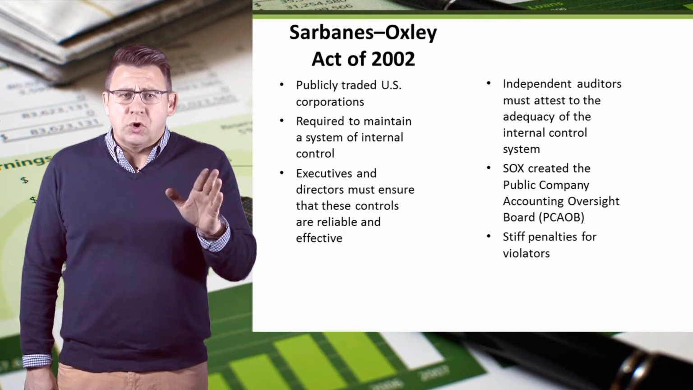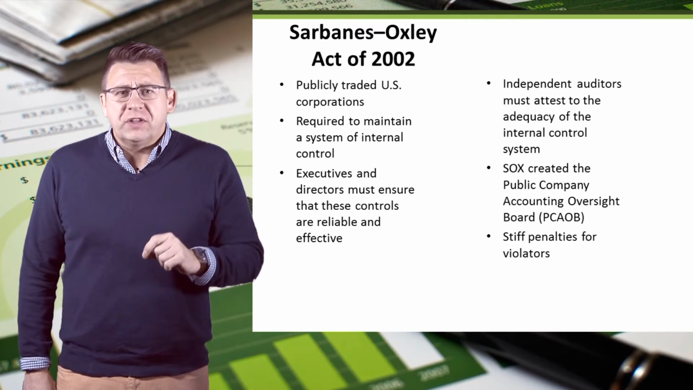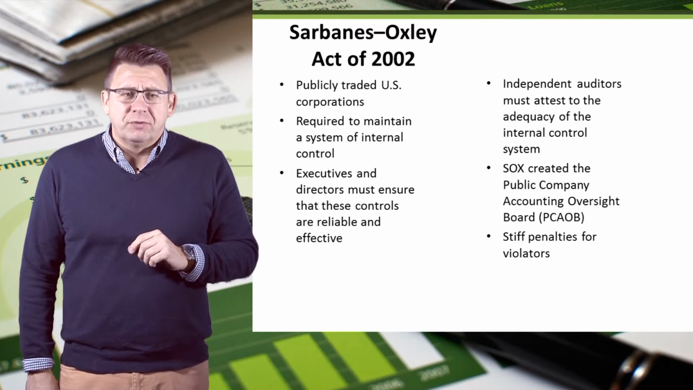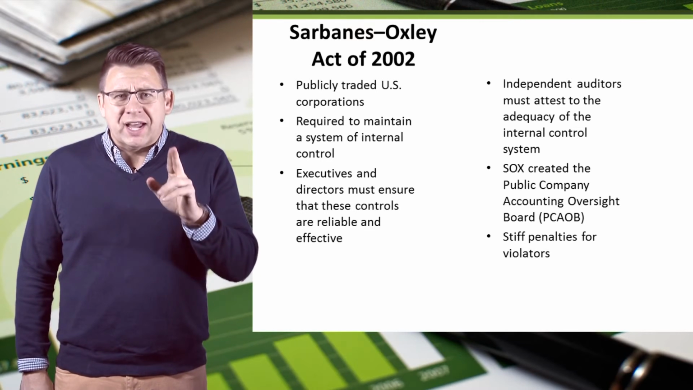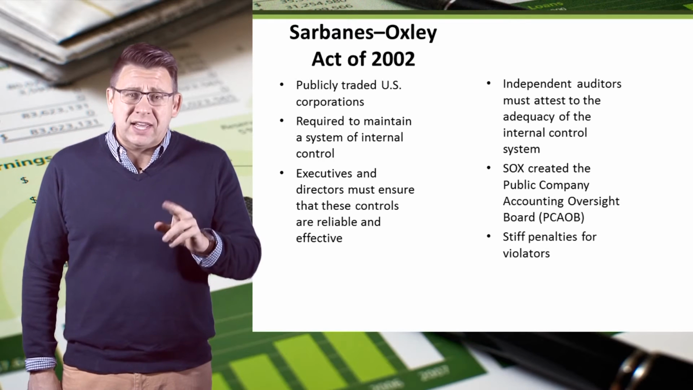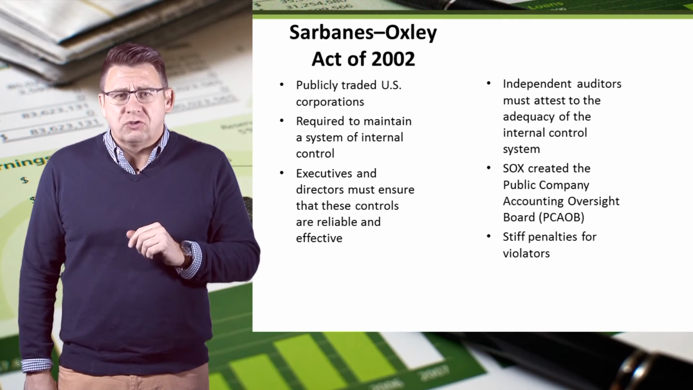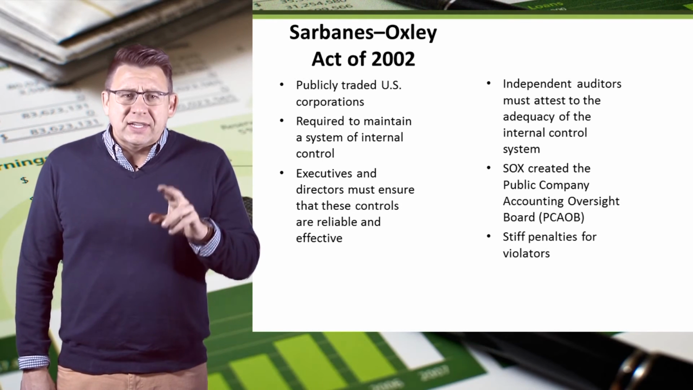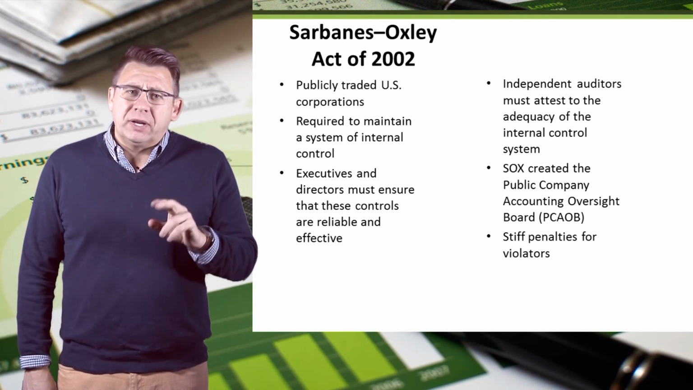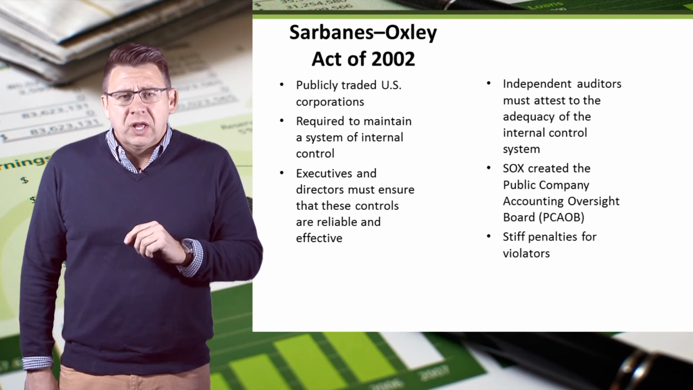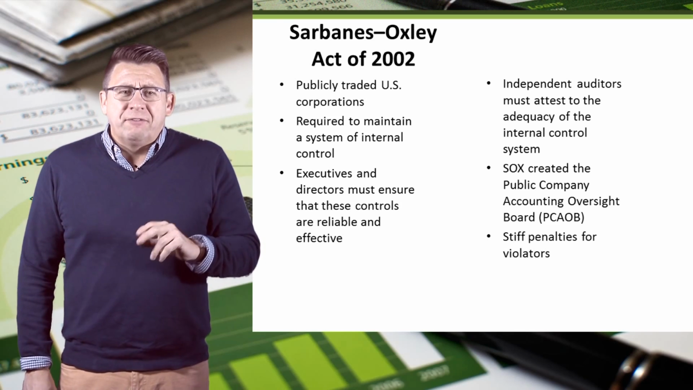Corporate executives and board of directors must ensure that these controls are reliable and effective. Independent outside auditors must attest to the adequacy of the internal control systems. And Sarbanes-Oxley created the Public Company Accounting Oversight Board, which we'll talk about in a second. And finally, it created